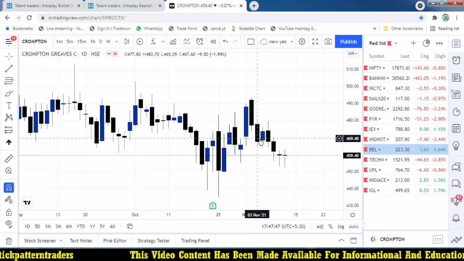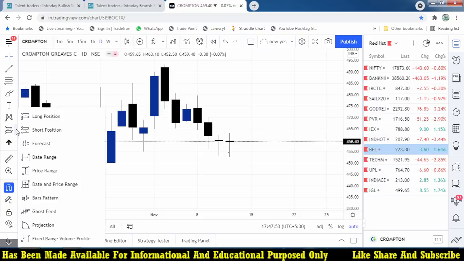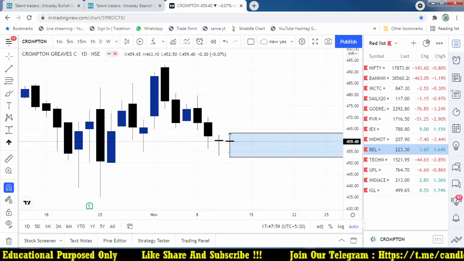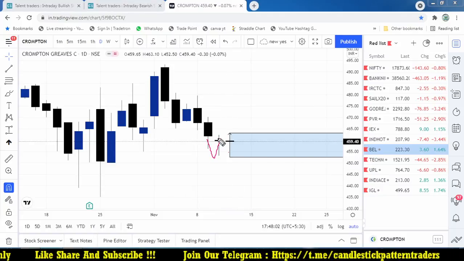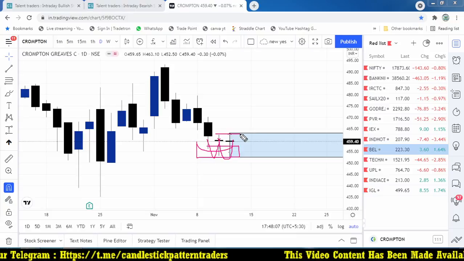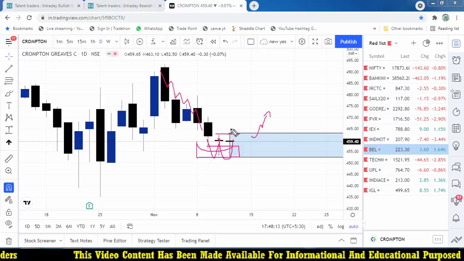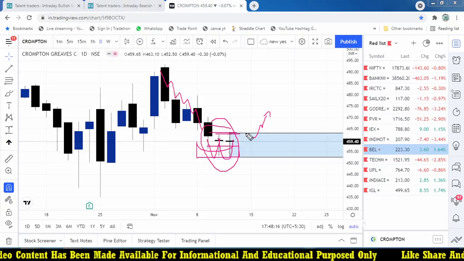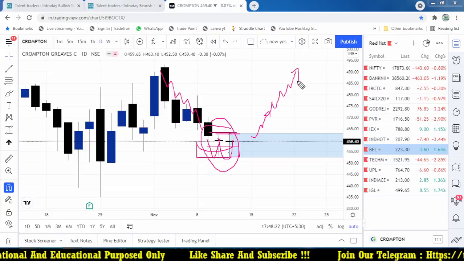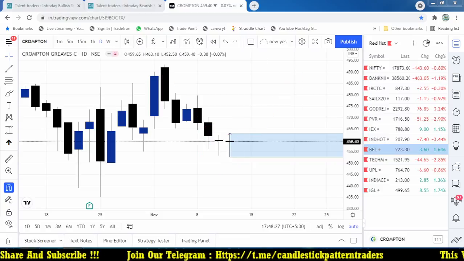Another important thing, if you are checking this Crompton, it forms a doji at the bottom as well as a double bottom, a double doji. So there is some rejection at the lowest level: the price comes down to the lowest price and again recovers, again comes down to this price, again recovers. So there is good support at this point. When the market breaks above this level, we can try to buy also, because the previous trend is very down and there is a double doji forming at the bottom. Once it breaks that level, the possibility of a trend reversal is quite high in this particular stock. Based on this way, we can filter out many stocks.